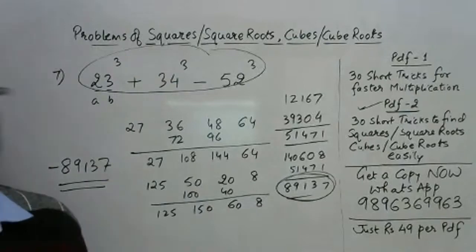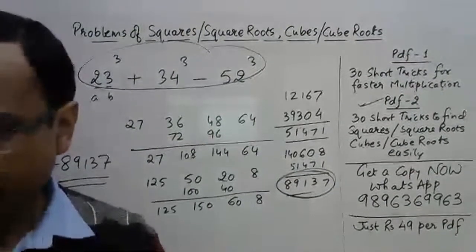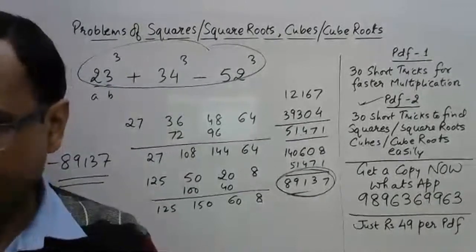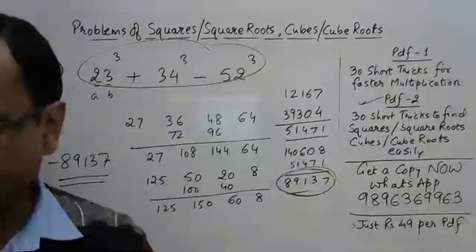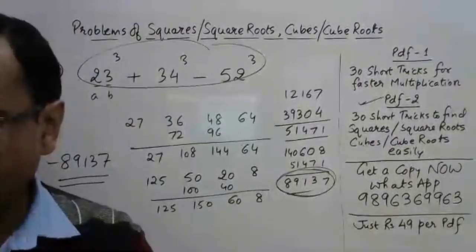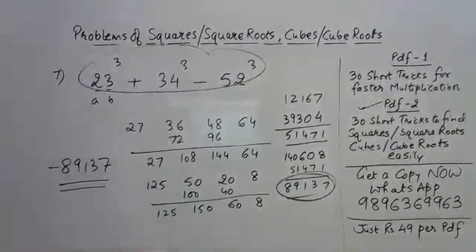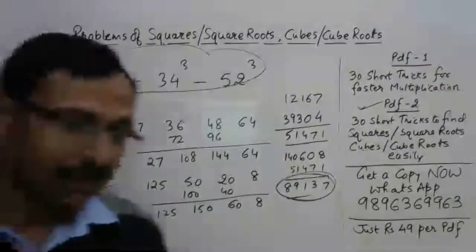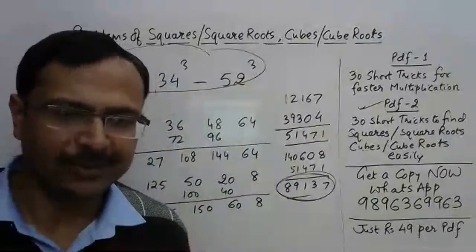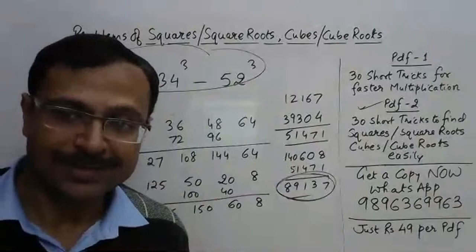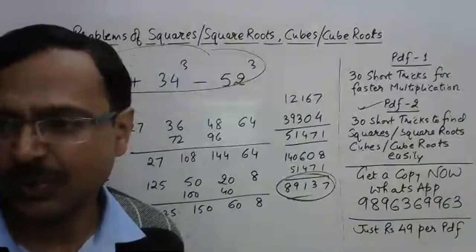Okay. So who gave the answer first up? Minus 89137 was the answer I was looking for. And where is that exclusive answer? A lot of wrong answers, friends. And I know cubing is a headache for so many people, and everybody got that wrong. And the first person to give me the correct answer was Daksh Verma. Very well done, Daksh Verma.